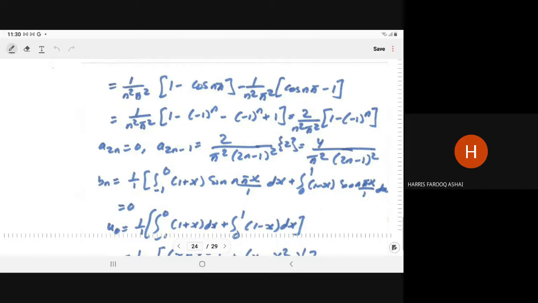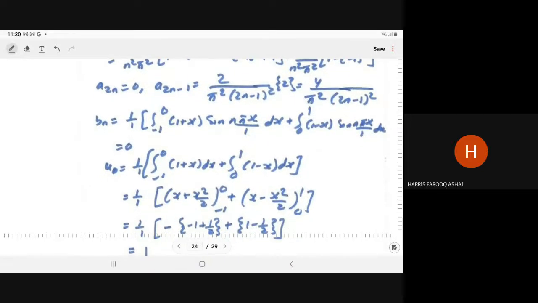So it will become 1 upon n square pi square times (1 minus cos n pi) minus 1 upon n square pi square times (cos n pi minus 1). So it can be written as 2 upon n square pi square times (1 minus minus 1 to power n). So same, when n is even, 1 minus 1 will give you 0. When n is odd, 1 plus 1 will give you 2. So it will become 4 upon pi square and (2n minus 1) whole square.